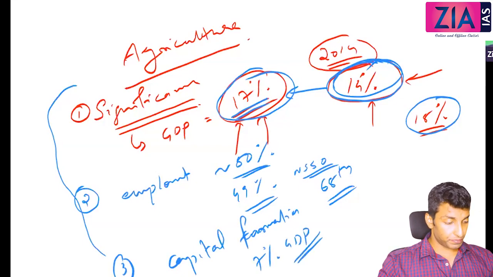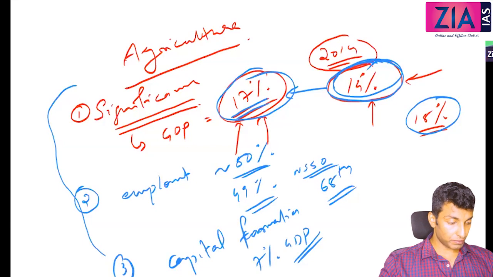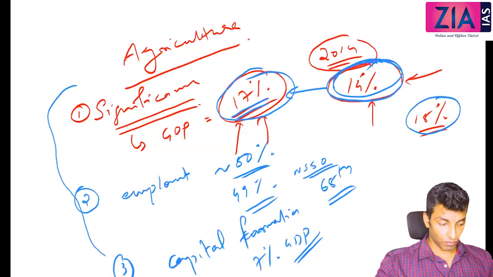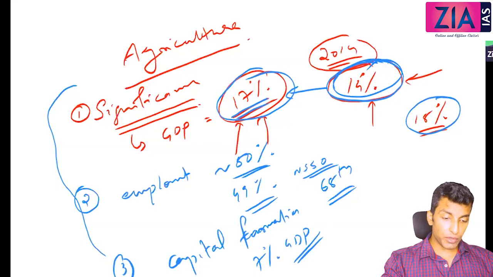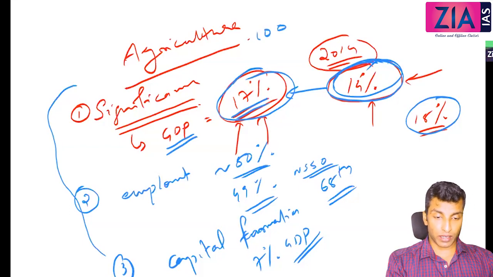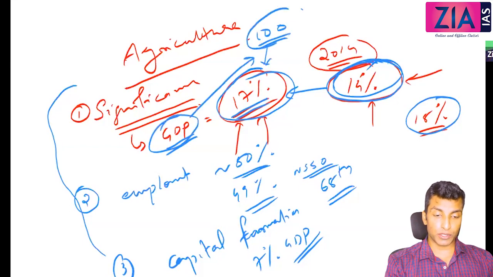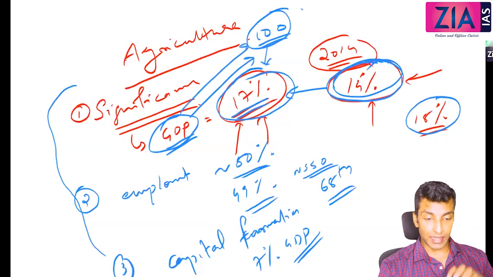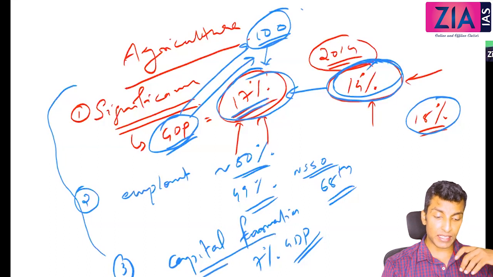Sir, what's the difference between the first and the third point, contribution and capital formation? Contribution is 17%. No, contribution in GDP means we are talking in terms of production. GDP is about production. Let's suppose 100 rupees is the production, out of which 17 comes from agriculture. That is GDP. That 17% is production. Here, capital formation means investment.